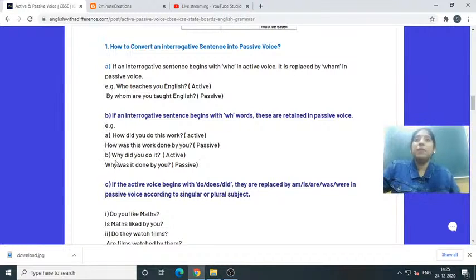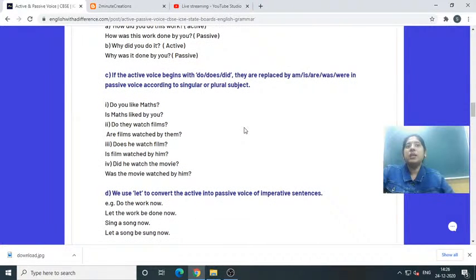Then why will remain same, no change here. Why? Because why was it done by you? See, in this one, there will be no change. If an interrogative sentence begins with WH words, these are retained in passive voice. You can't change it. It will be same only. But if it is starting with who, then we can change it by whom. But if it's starting with WH words, we can't change it. It will remain same only. Got this point? There are certain examples for you.